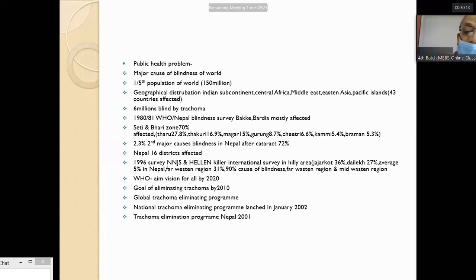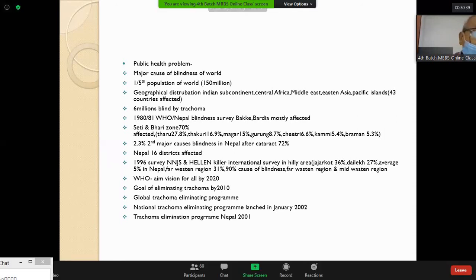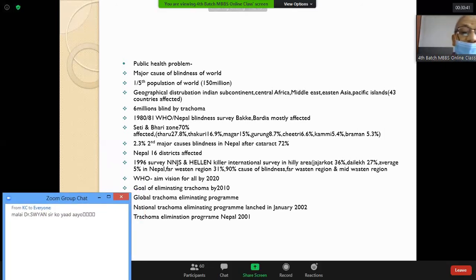Cataract causes 72% blindness, and the second was trachoma. Tharu was the most affected at that time. Then second comes the Thakuri, third Magar, and Gurungs, Chhetri, Kami, and Brahmins and others. So this is the ethnic variation of affection at the time of the 1980-81 survey in the Seti region.